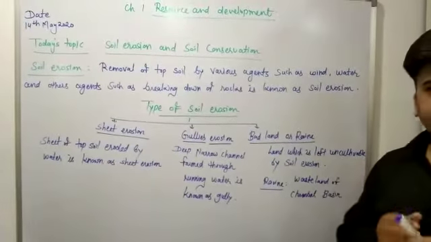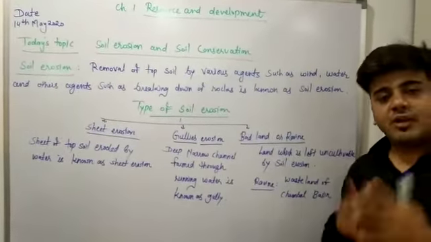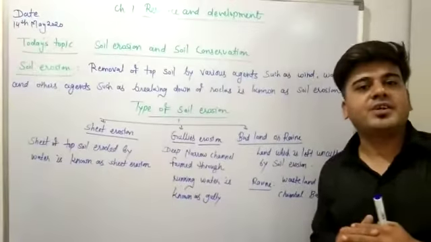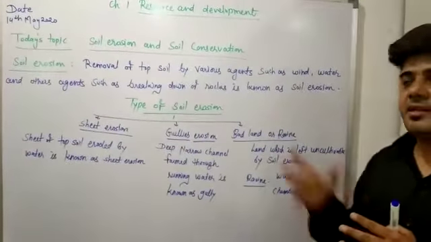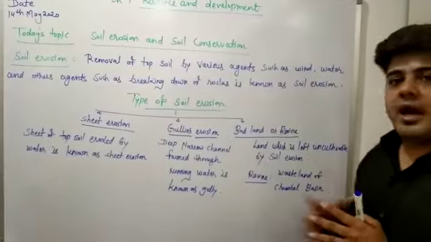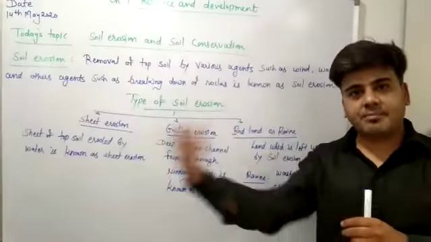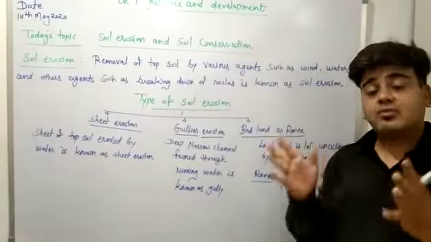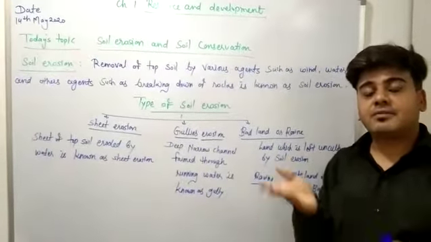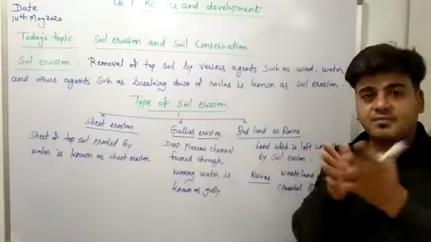What is soil erosion? In simple terms, it is the removal of topsoil by various agents such as wind and water and others. Others means rock particles. It is known as soil erosion. I told you already that soil erosion and soil deposition is a simultaneous process. But there is a worry when the balance between these two varies.